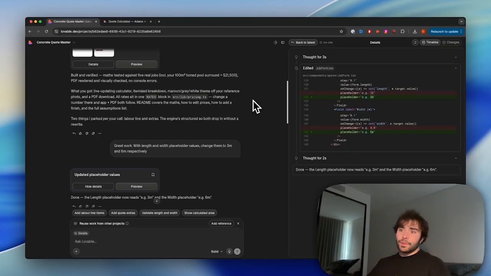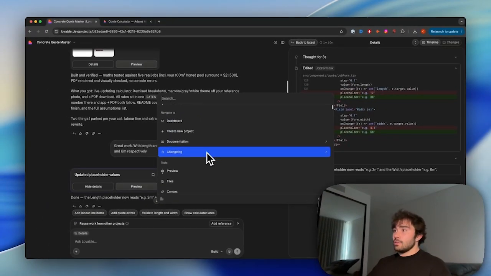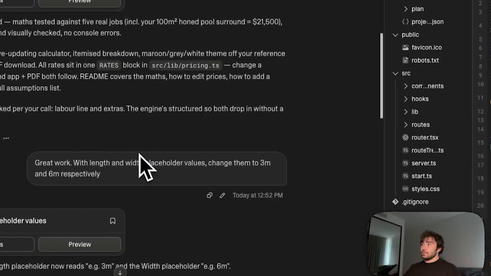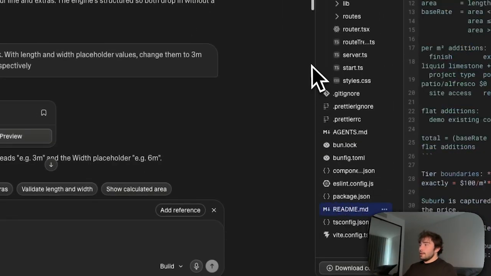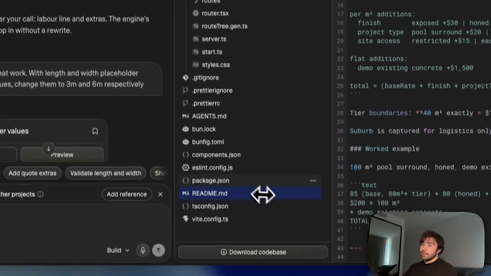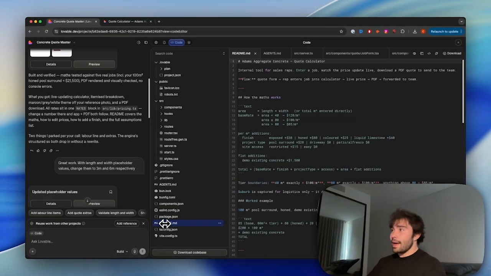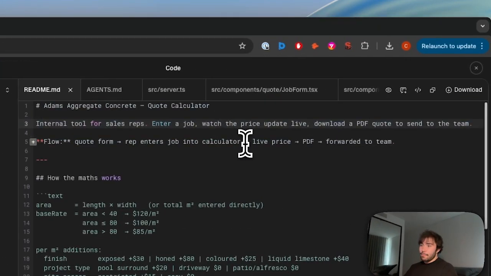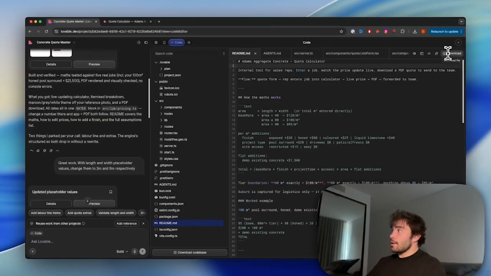In Lovable, you can use Command K if you're on Mac, and that'll give you this nice interface right here. Go ahead and choose different things. But for now, let's go to code, and we have our code files here, and we can expand that, make it look bigger. This is that project context file that I was talking about at the start. It's got a file about what this app is. Sorry, bit off topic, but still important to know. So whenever we make new changes, we can go ahead and download that whenever we need to.